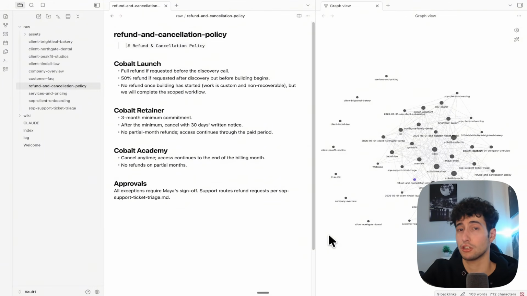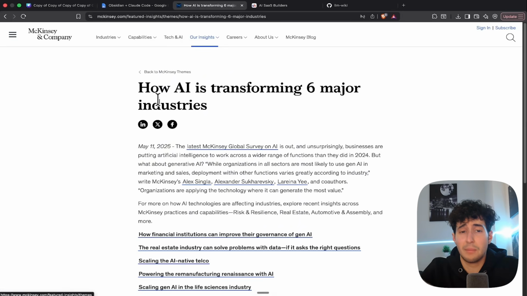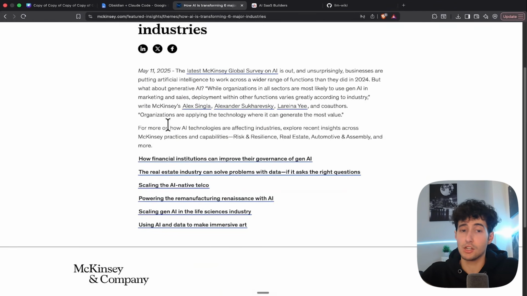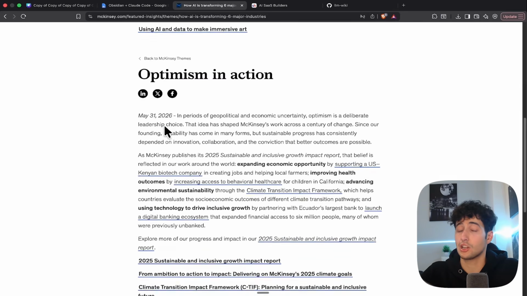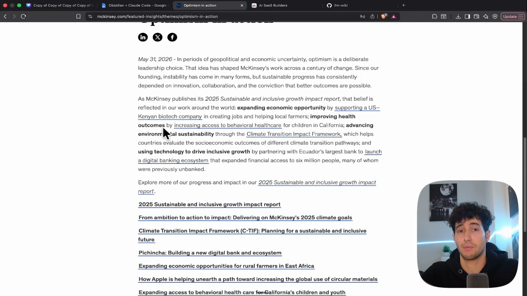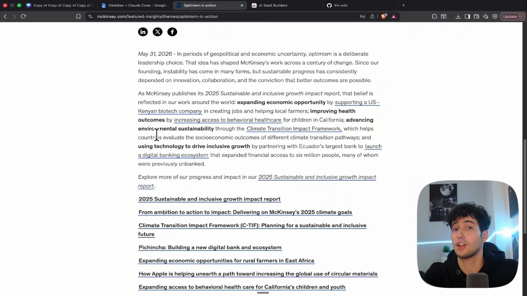And now I need to show you the second way you can use this knowledge base that is just as useful and probably the one that I personally use the most. Because I'm sure many of you are reading articles which have very useful information, but then once you close down that page, that information basically gets lost forever, where a lot of times you wish you actually saved it and you also gave it to your AI model so you can be more up to date and informed about either different topics or even what your competitors are doing.